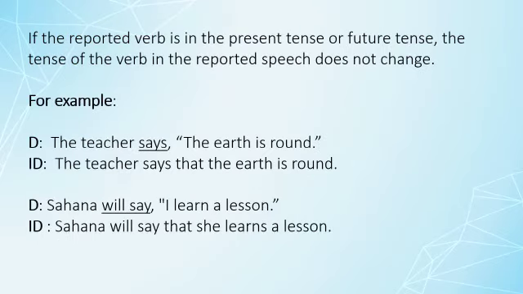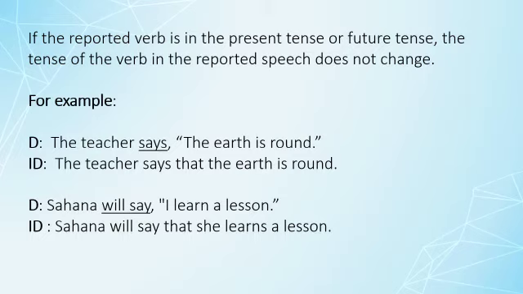If the reporting verb is in the past tense, we have to change tenses. But if the reporting verb is in the present tense or future tense, the tense of the verb in the reported speech does not change. For example, the teacher says, "The earth is round." Here, the reporting verb is in present tense. So, the reported speech does not change the tense. The teacher says that the earth is round.